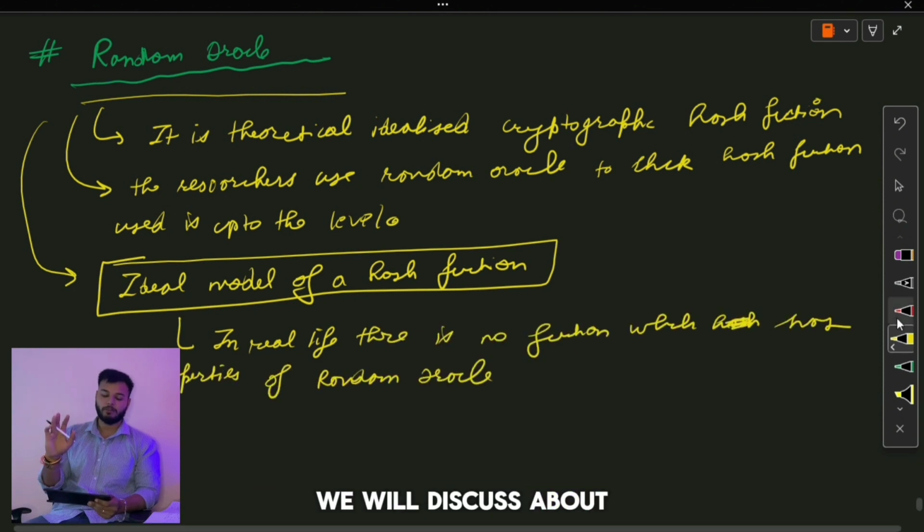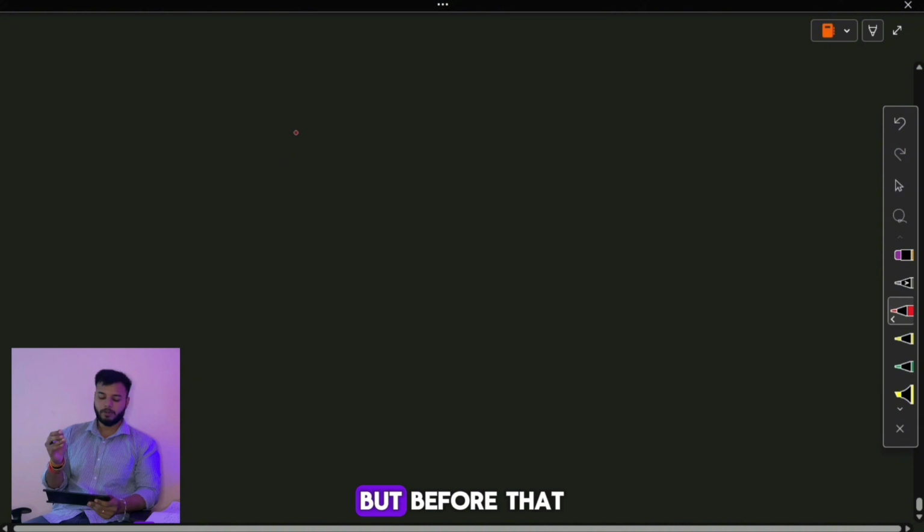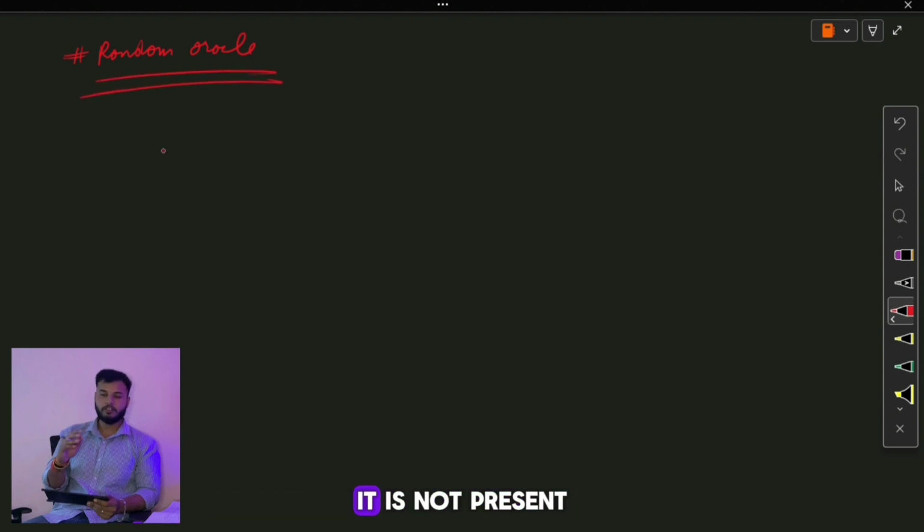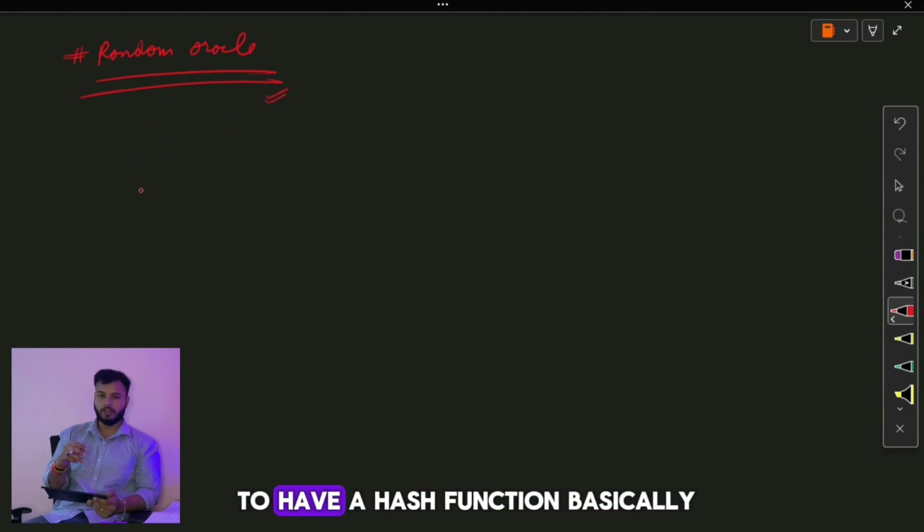We will discuss random oracle properties in detail, but before that, just to give you an idea of what a random oracle is, basically it is a theoretical idealized cryptographic hash function. It is not present in real life. No real life hash function is a random oracle, and we will discuss why it is not possible to have a hash function which is a random oracle. But let's discuss what random oracle basically means.